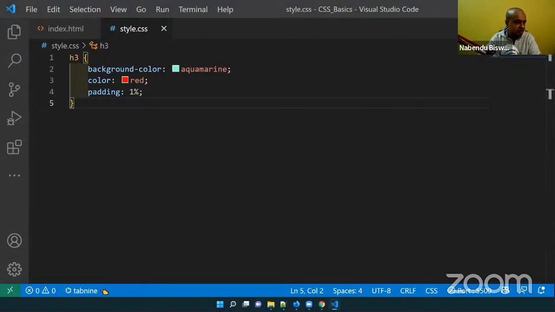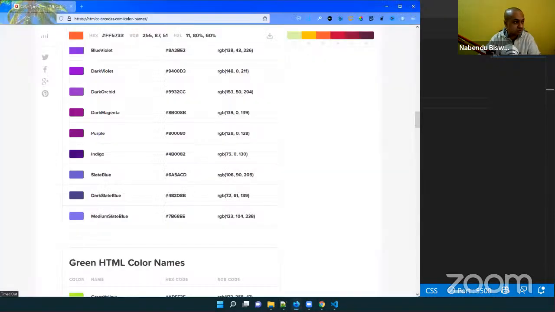But this is not the only way, because it cannot be like that. If there were only 140 colors, the internet would have been very dull. So there are not just 140 colors. There are actually millions of colors, and you cannot give a name to all of them. They have given 140 color names. That is a huge thing to do. But that is not all there is.